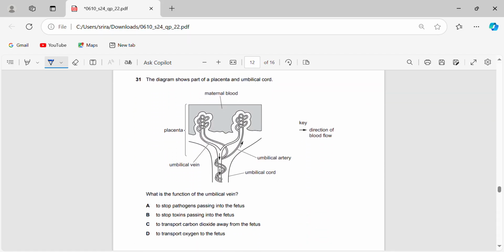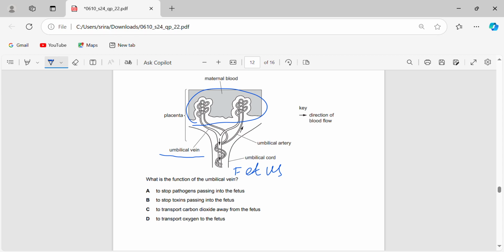Okay, the diagram shows part of a placenta and umbilical cord. What is the function of the umbilical vein here? So with the umbilical vein, we can clearly see the blood is flowing towards the fetus. We can just write fetus here. We can clearly see this is the mother's blood. So the umbilical artery is taking blood from the fetus towards the mother, and so gas exchange and diffusion, etc., can happen here.